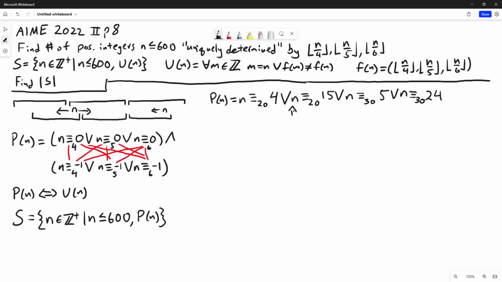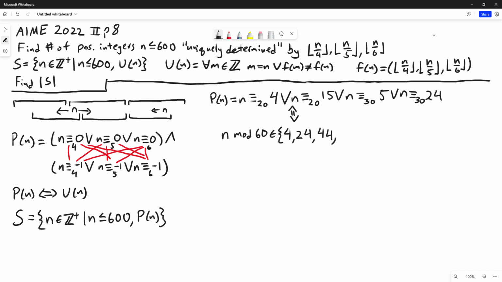And we can take a look at n mod 60. It will have to be one of the following numbers. I want to look at n mod 60 because 60 is the least common multiple of 20 and 30. So if n is congruent to 4 mod 20, it can be 4, it can be 24, it can be 44, and then after that the solutions will go above 60 and they'll start repeating. So we only have to write down these three.